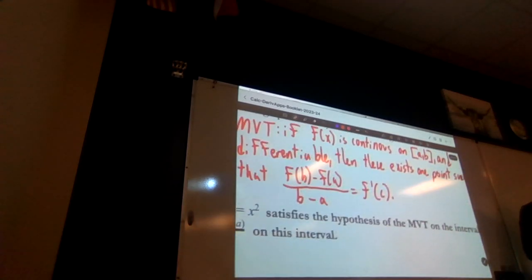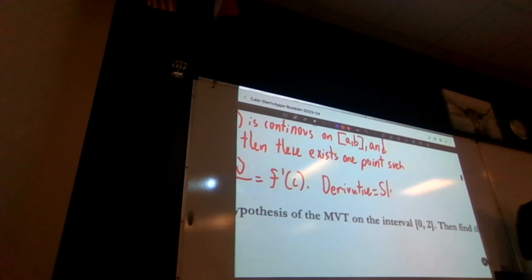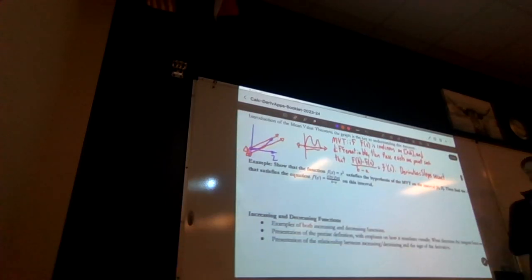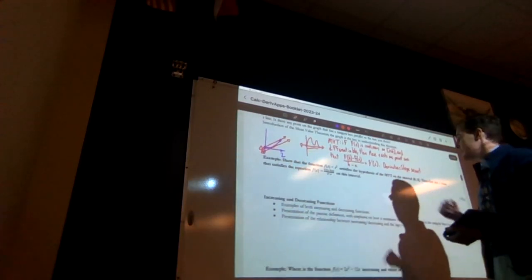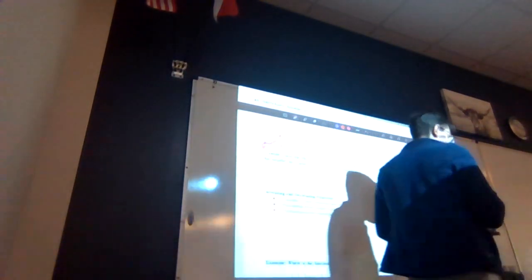Artiste. Remember that the derivative, what all this is saying is the derivative will be equal to the slope of the secant. Okay, let's try this one out real fast. So we're going to go ahead and show that the function x squared satisfies the hypothesis of the MVT on the interval 0 to 2. So let's go ahead and check it.